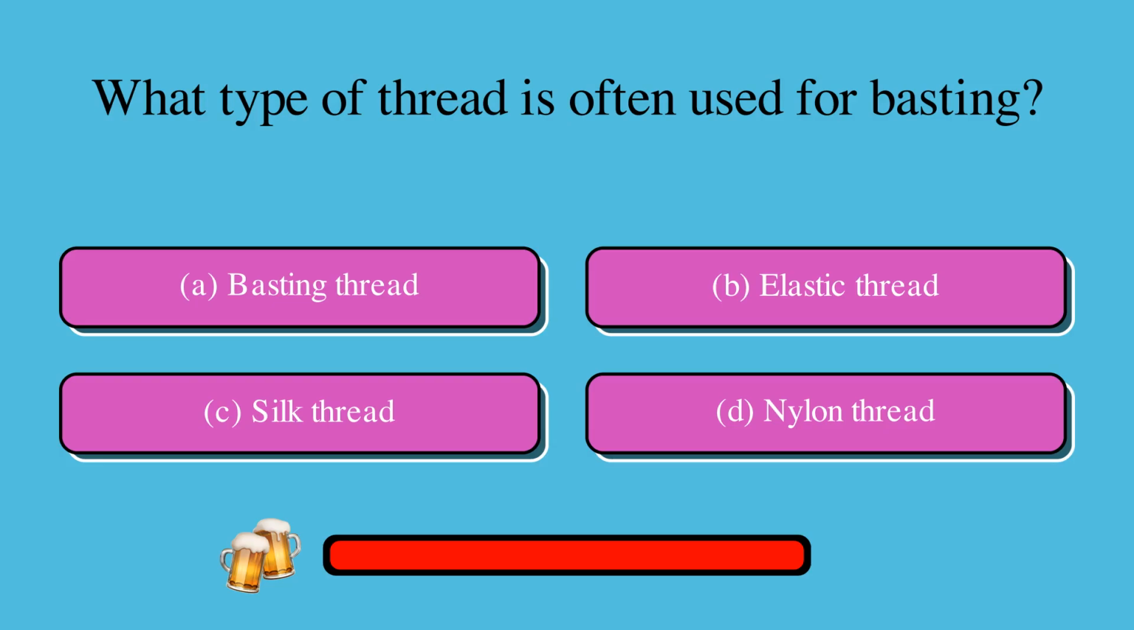What type of thread is often used for basting? Is it A, basting thread, B, elastic thread, C, silk thread, or D, nylon thread? The correct answer is A, basting thread.